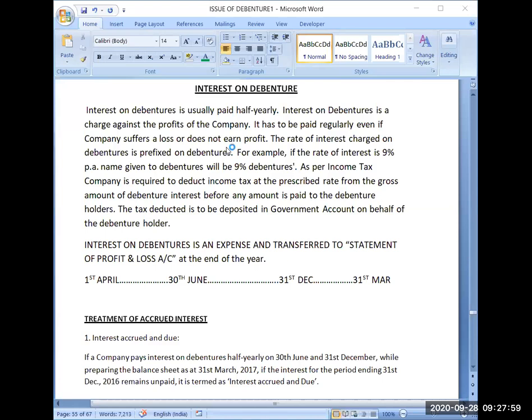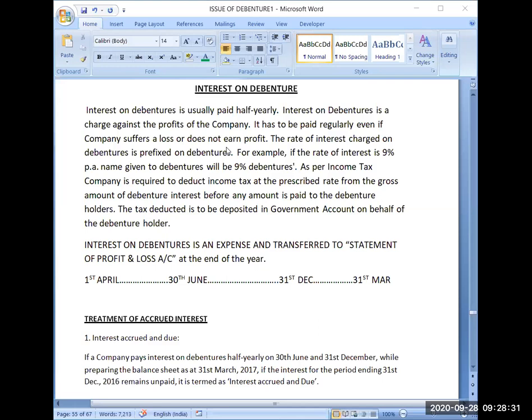The rate of interest charged on debentures is prefixed to the debentures. For example, if the rate of interest is 9% per annum, the name given to the debentures will be 9% debentures. That topic we discussed at the beginning of debentures also, that it is the name of the debenture, to remember how much rate of interest is payable on these debentures. Sometimes a company has different types of debentures. Some may be 9% debentures, some 12% debentures, some 10% debentures.